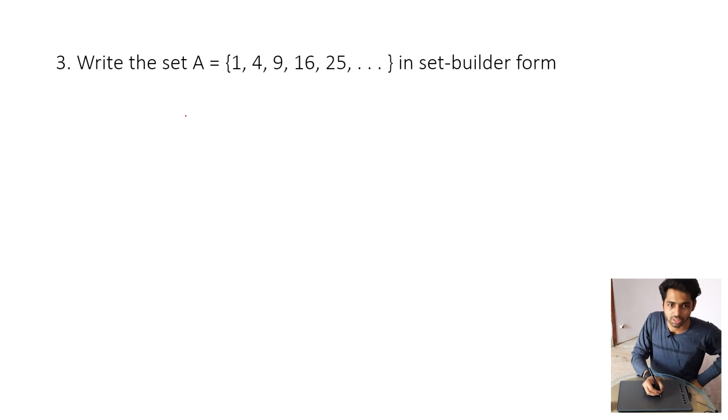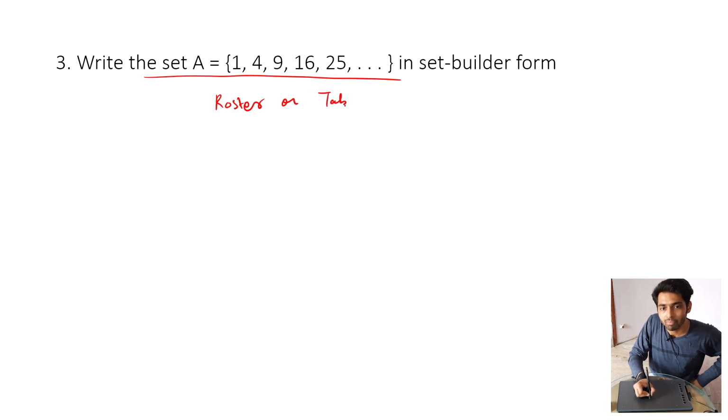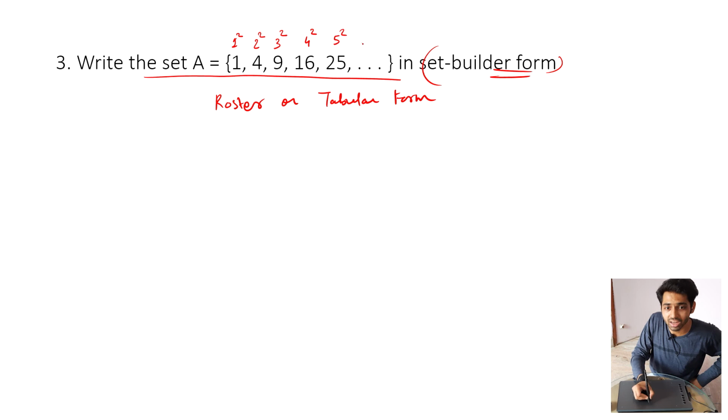Moving on to the third one, the set A is given in roster or tabular form, and we have to write it in set builder form. You can see this is 1 square, this is 2 square, this is 3 square, this is 4 square, this is 5 square, and it keeps going indefinitely.